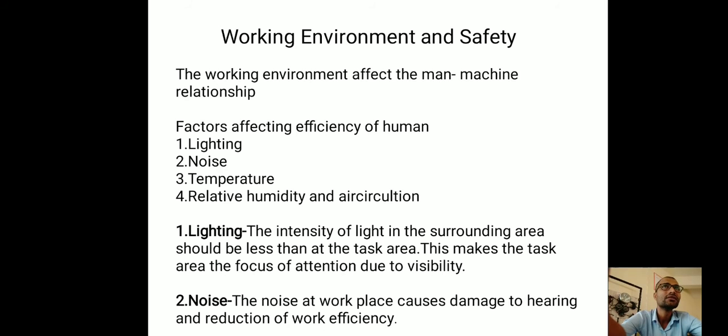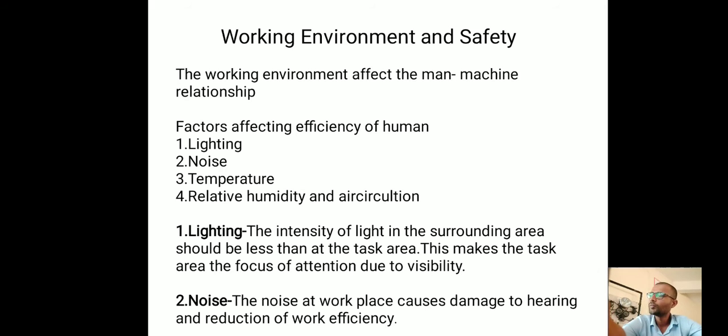So what happens is the visibility on the road due to the headlight, or the focus, will be more, so that the driver can easily drive the car efficiently. That is the lighting. Meaning, in the surrounding area of the human driver, lighting should be less than the task area. Clear?